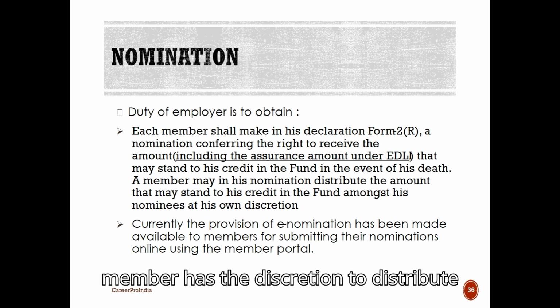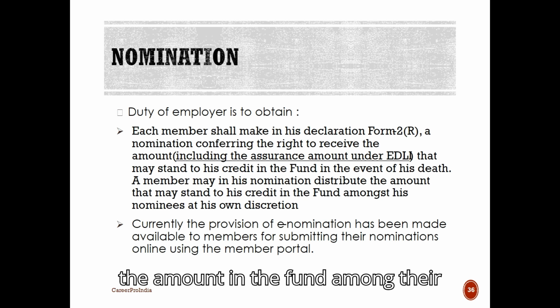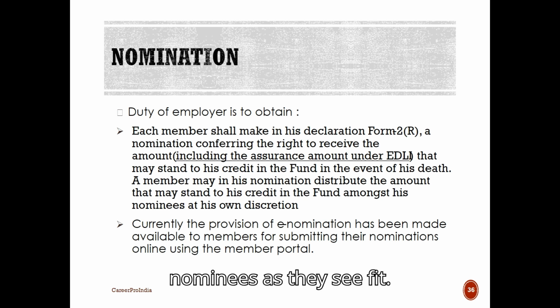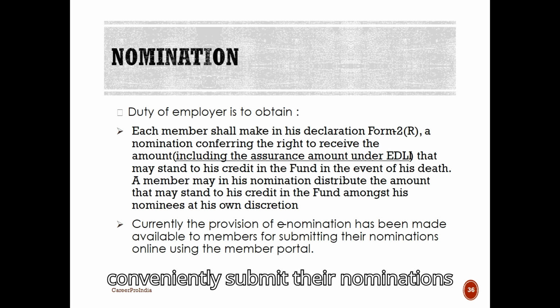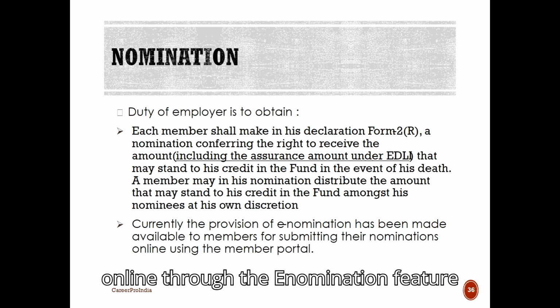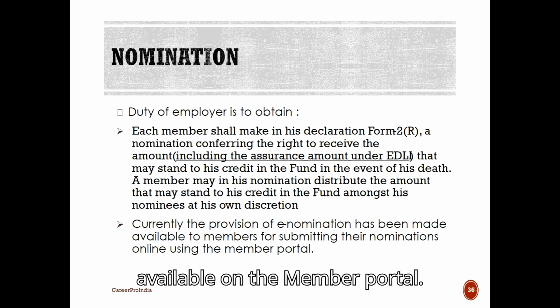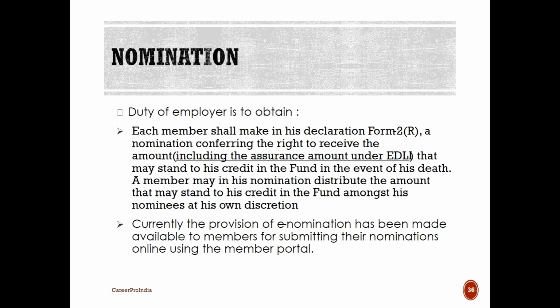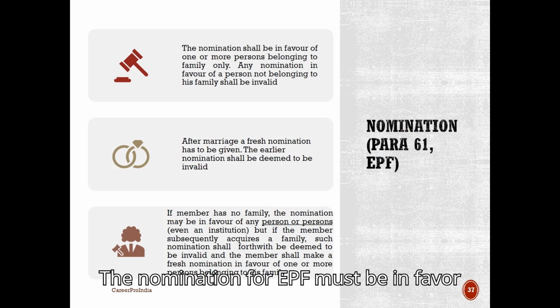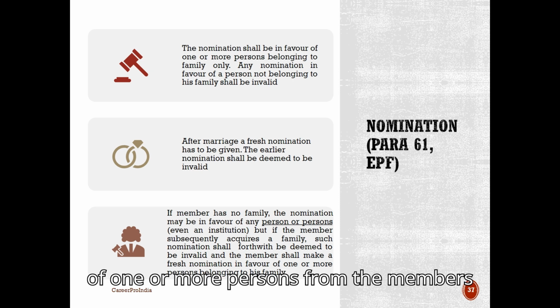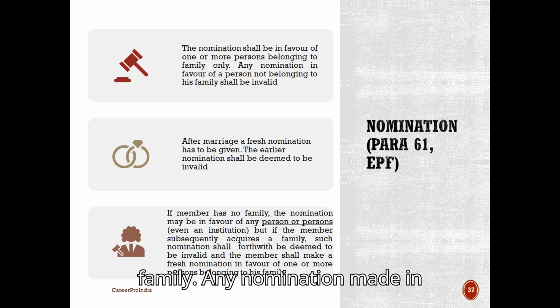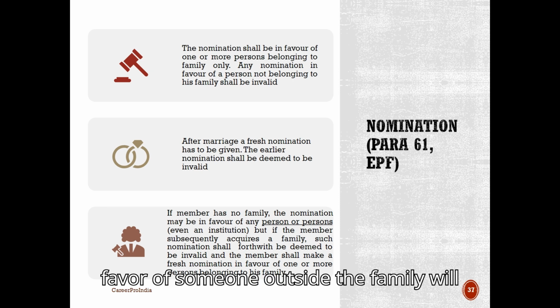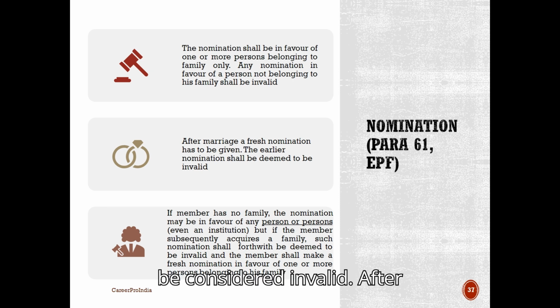A member has the discretion to distribute the amount in the fund among their nominees as they see fit. Additionally, members can now conveniently submit their nominations online through the e-nomination feature available on the member portal. The nomination for EPF must be in favor of one or more persons from the member's family. Any nomination made in favor of someone outside the family will be considered invalid.